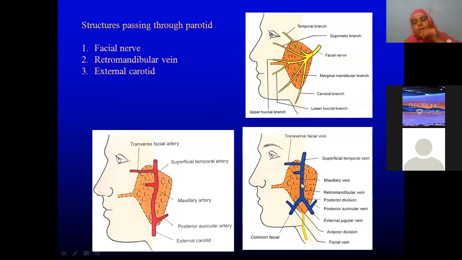Similarly, you are seeing the formation of retromandibular vein. How is that? The superficial temporal vein and maxillary vein, and transverse facial vein is also draining. Okay, so they form the retromandibular. So it will have, just now I told you, anterior and posterior divisions. Anterior is joining common facial to drain into internal jugular. Posterior is joining the posterior auricular to drain into external jugular vein.